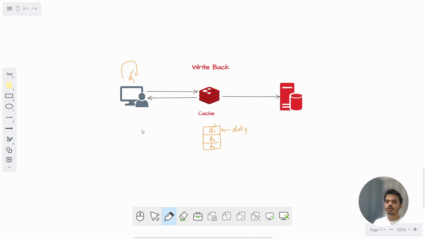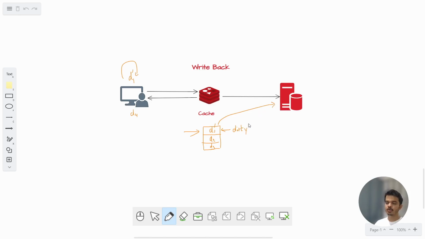Now let's say the application requested data d4 and d4 is not present in cache, and as a result of the data replacement policy, d4 is to be written in this particular slot. Now when this slot is to be emptied, before bringing out d1 dash and bringing in d4, it will write d1 dash onto the server.